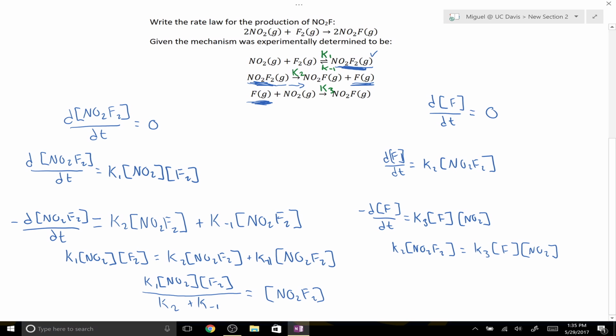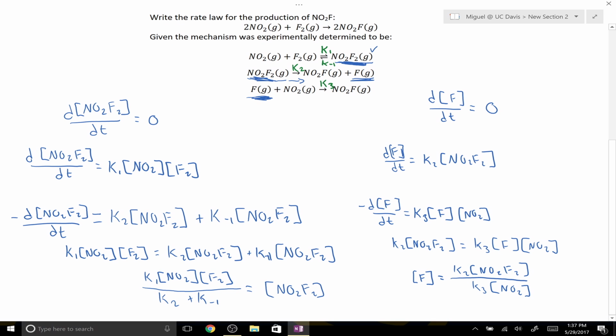Again, like what we did with NO2F2, we're going to solve for the concentration of monatomic fluorine, and get that the concentration of monatomic fluorine is equal to k2 times NO2F2 divided by k3 times NO2. So now that we have these two equations, let's write the rate law for the production of NO2F.